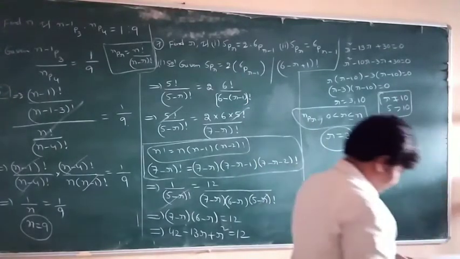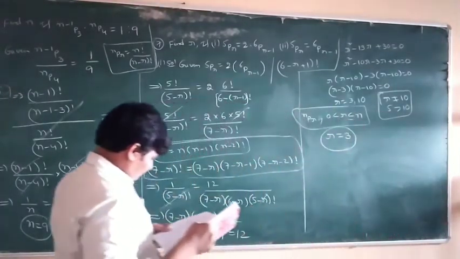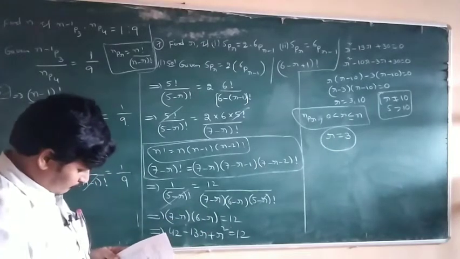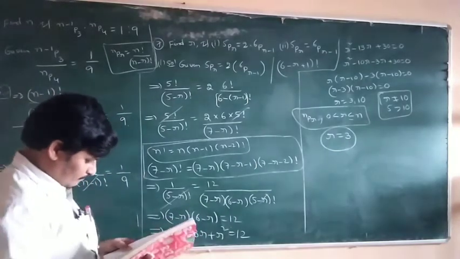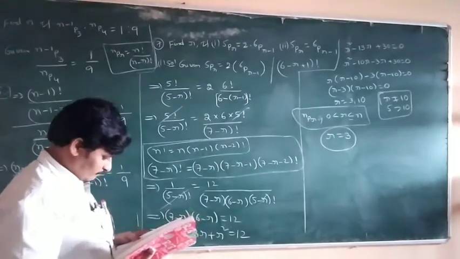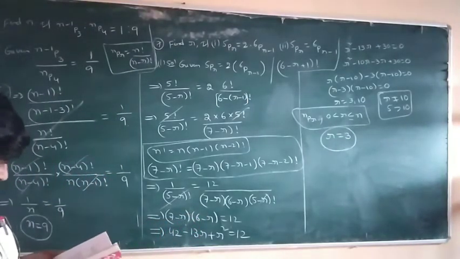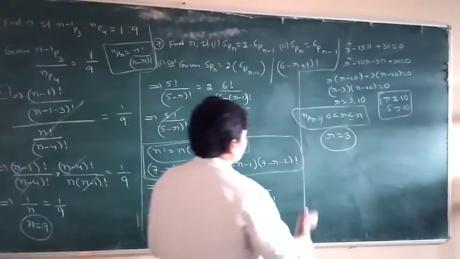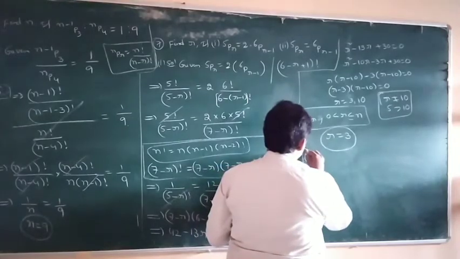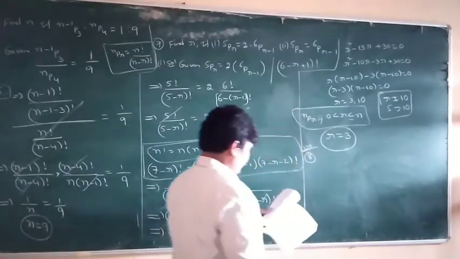Next one. The eighth problem, very important.